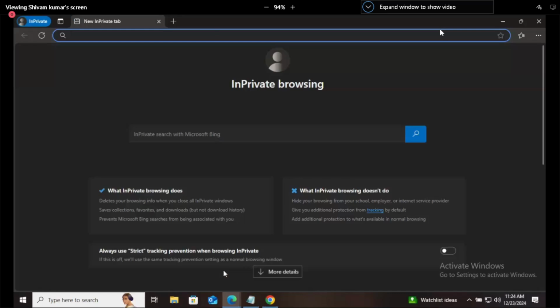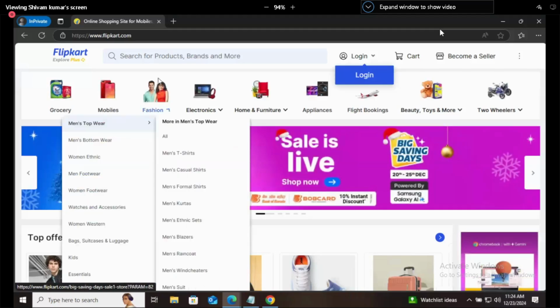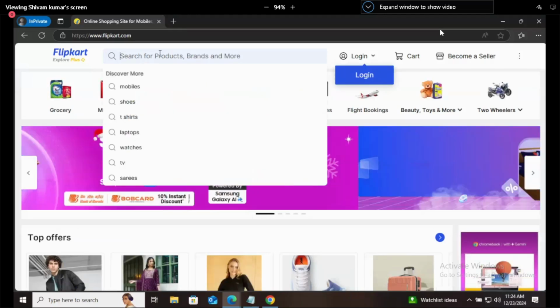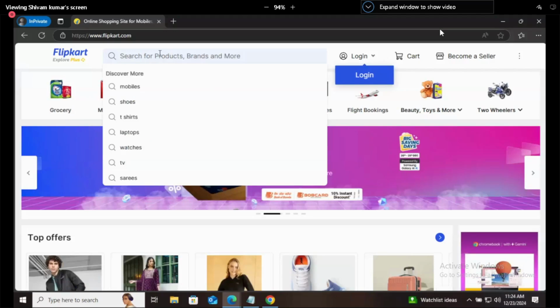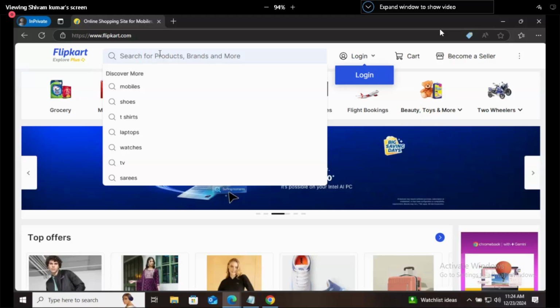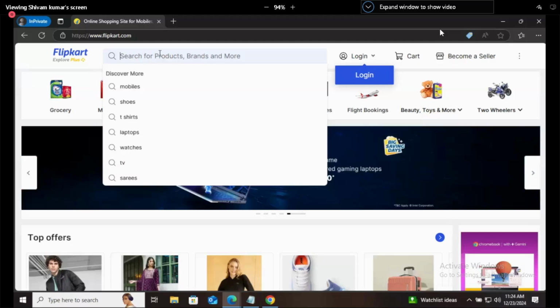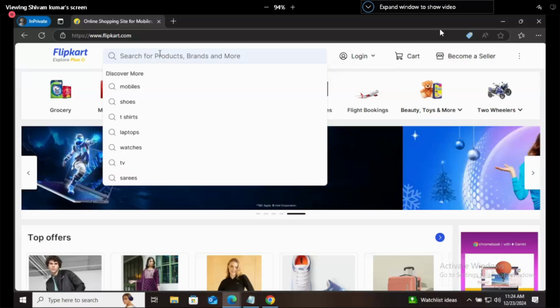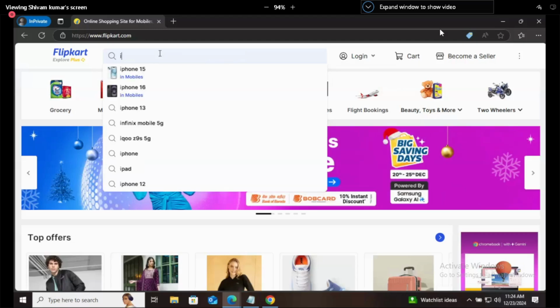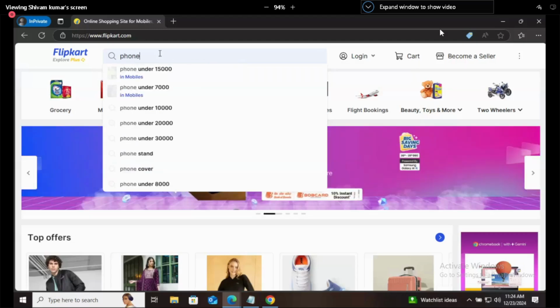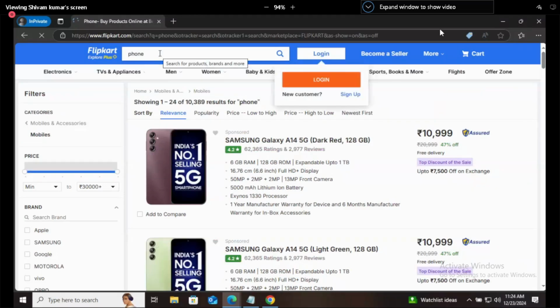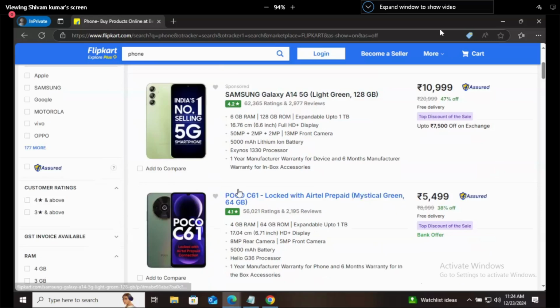Let's say you are going to Flipkart. Now, Flipkart is an e-commerce website, means we can order products online. That website also has a mobile application, right? Either you can go to flipkart.com or you can open Flipkart's mobile app. In this, let's say I will search any phone. Let's say I'm searching phone. Same thing you can search on your mobile also, and it will show results. Maybe in the same way. Here it is showing Samsung's phone at the top.